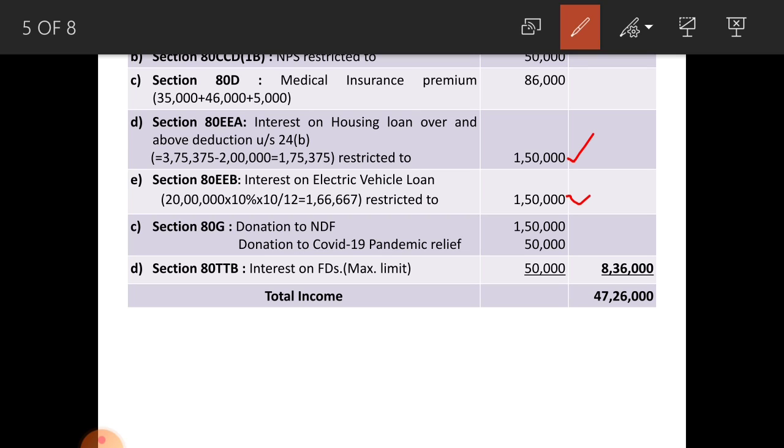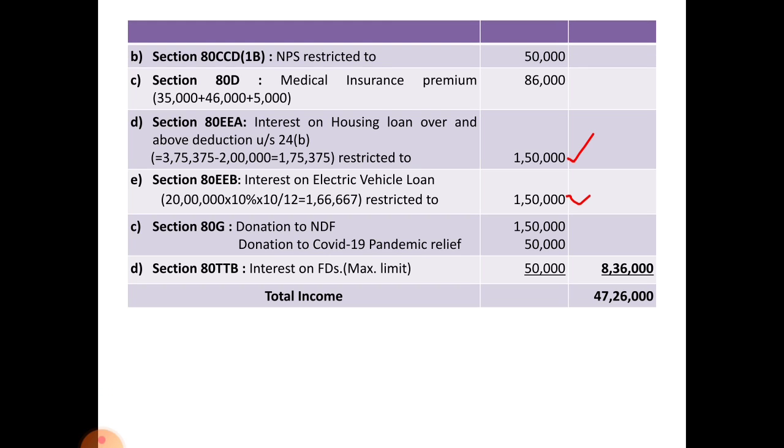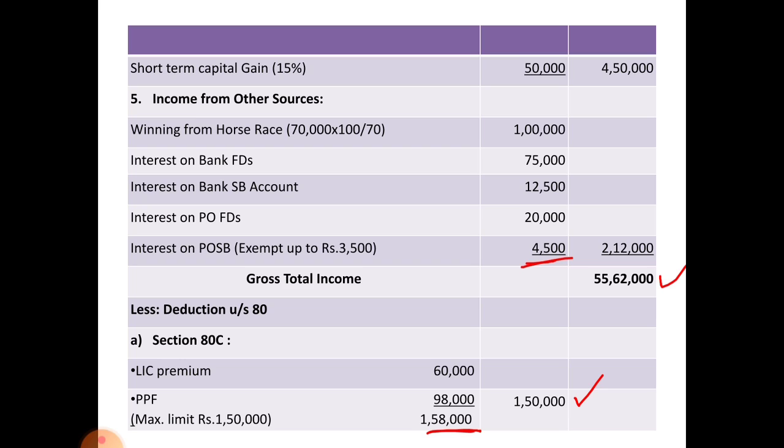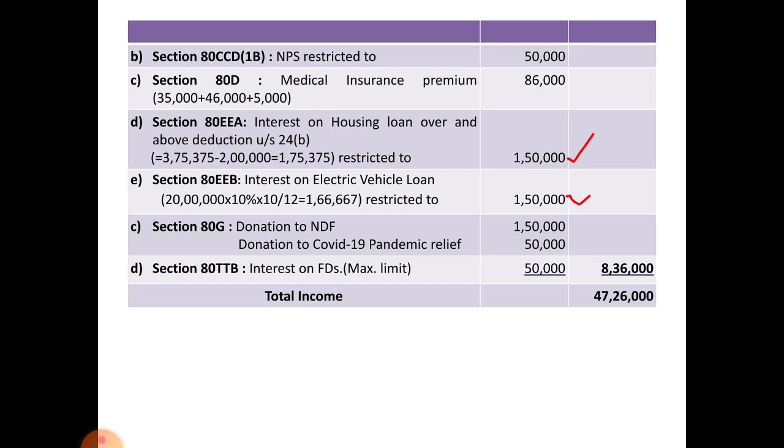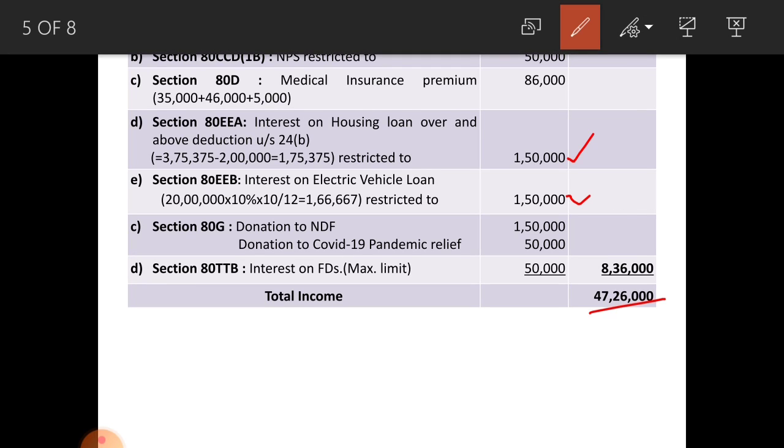And section 80TTB, interest on FDs, maximum limit is 50,000. Here two FDs are there, that is bank FD and post office FD, but maximum limit is 50,000. The total of deduction under section 80 amounts to rupees 8,36,000. When you deduct this 8,36,000 from 55,62,000 gross total income, you get the total income as 47,26,000. This 47,26,000 is his total taxable income.